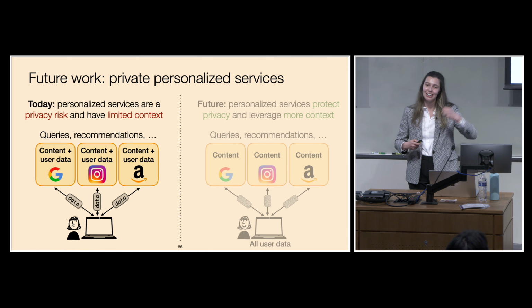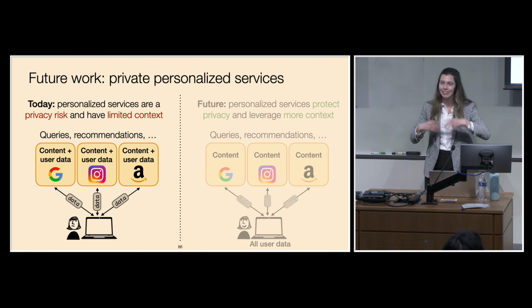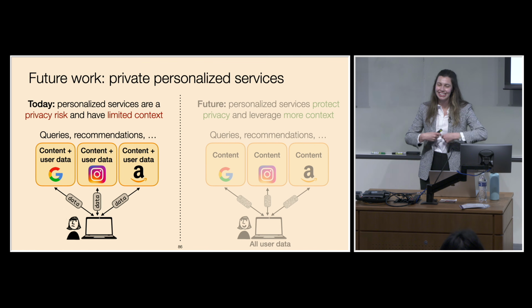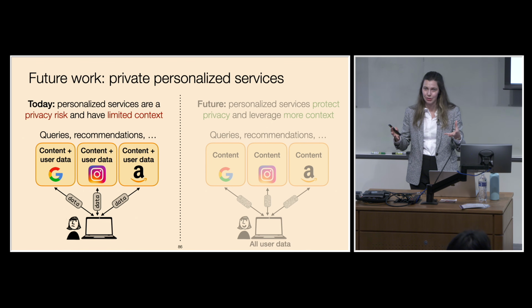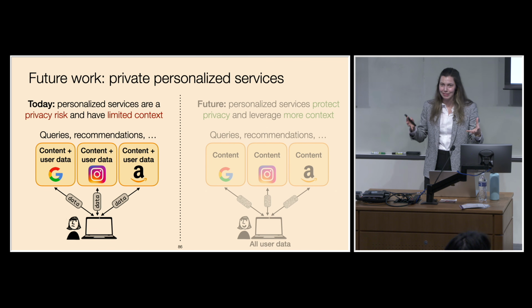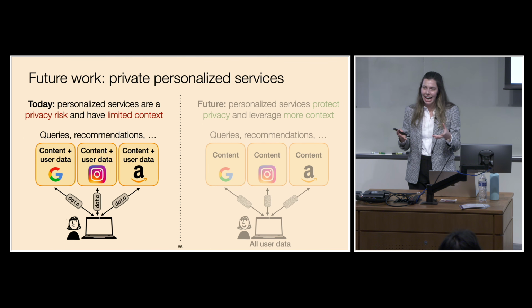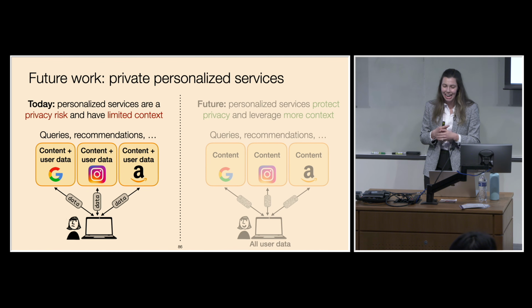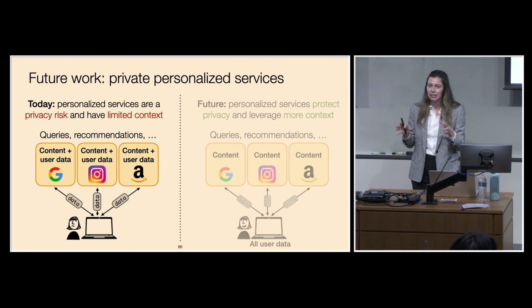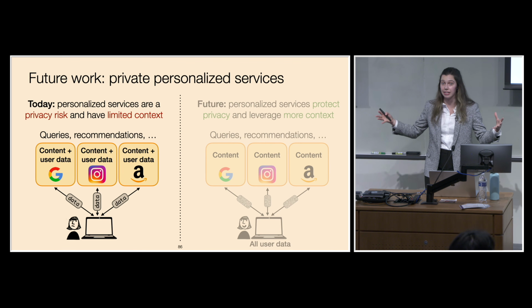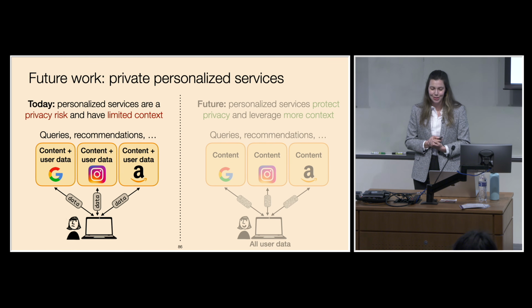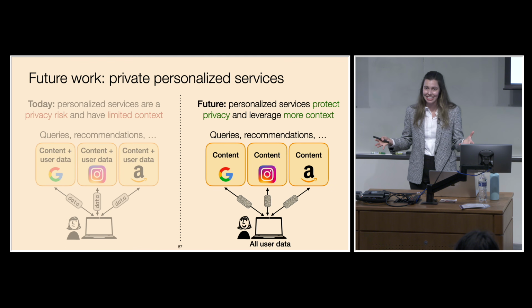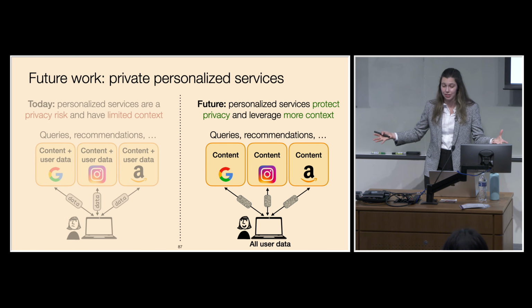So when we want to receive the results of some personalized query or some recommendations, these services rely on storing massive amounts of user data. And it's annoying for users to have to think about which services have access to which pieces of data. And now if an attacker breaks into one of these services, they have access to lots of user data. But this also means that these services now have a limited view of what a user is interested in, because the user's data is siloed across these different applications. So how can we have both strong privacy guarantees and take advantage of all of the user's data?